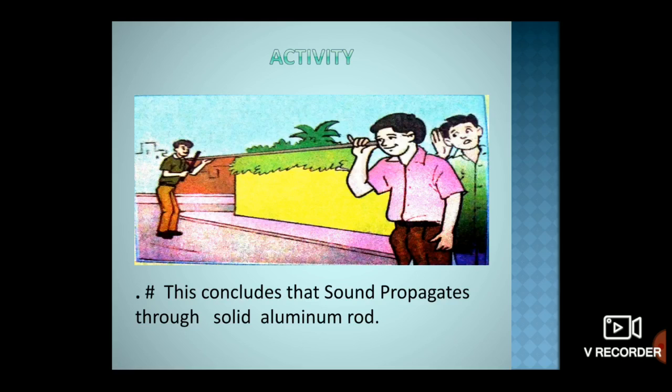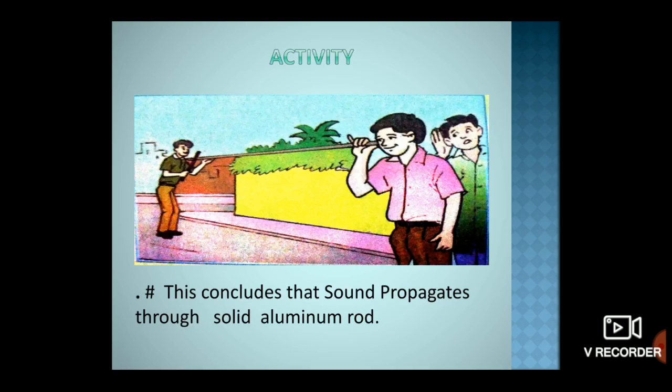The speed of sound through air is about 330 meters per second, whereas the speed of sound in water is close to 1500 meters per second. In air it is 330 meters per second and in water it is 1500 meters per second.